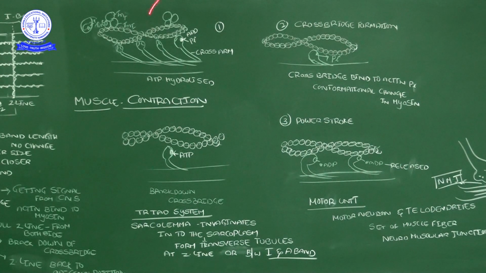By that hydrolysis, the ATP is dissociated into ADP and inorganic phosphate. At that breakdown time, the myosin head actively binds with the actin filament, at the active sites, and that is the appearance of the cross bridges.